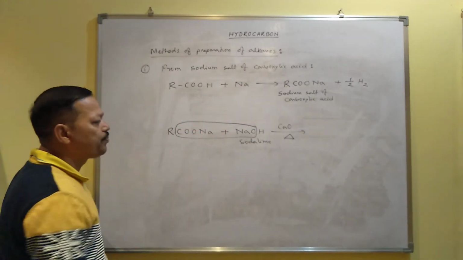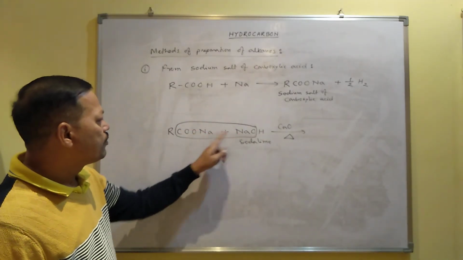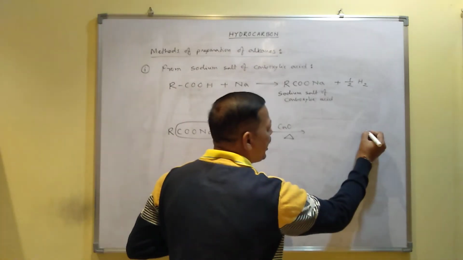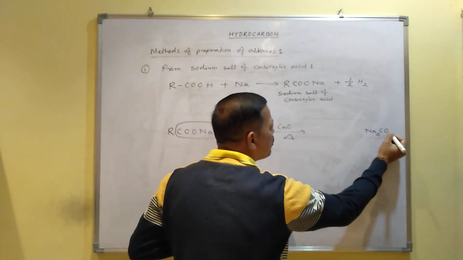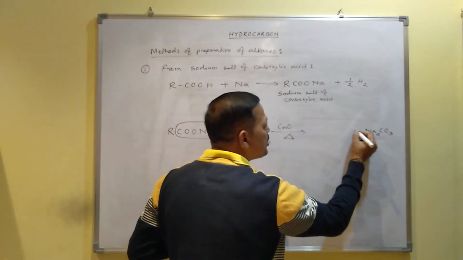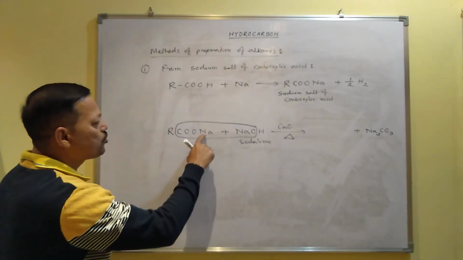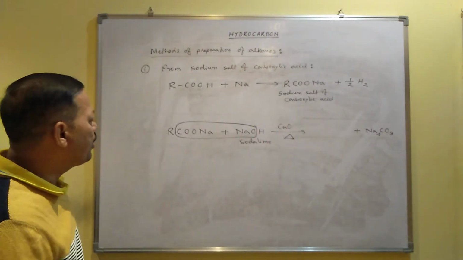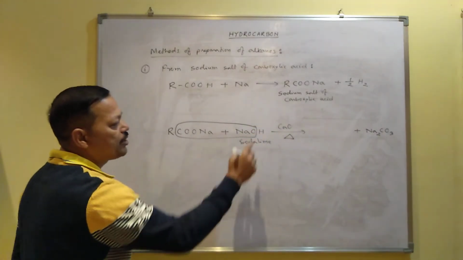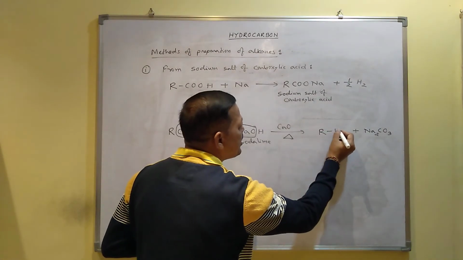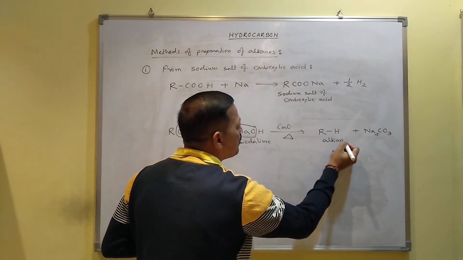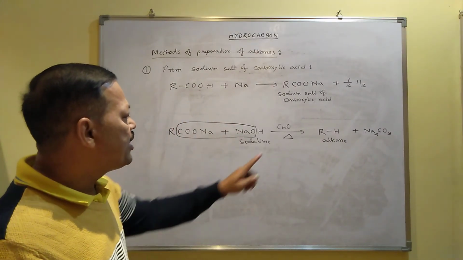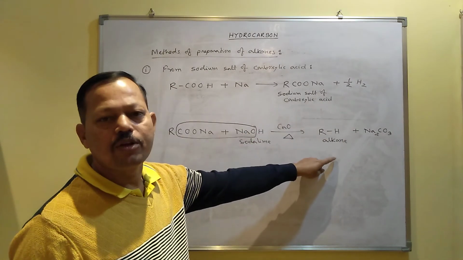Here 2 sodium, 1 carbon and 3 oxygen combine to form Na2CO3. So this is your side product. This 2 sodium, 1 carbon and 3 oxygen combine to form sodium carbonate as side product, and this alkyl group combined with this hydrogen produces RH, which is the general formula of alkane. So like this way you can prepare the alkane. I mean, when sodium salt of carboxylic acid is heated with soda lime, then it will convert to alkane.